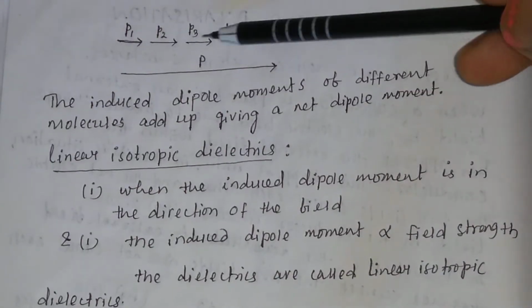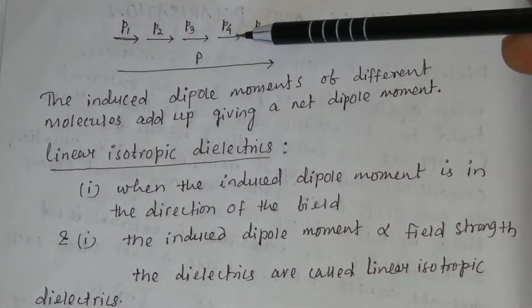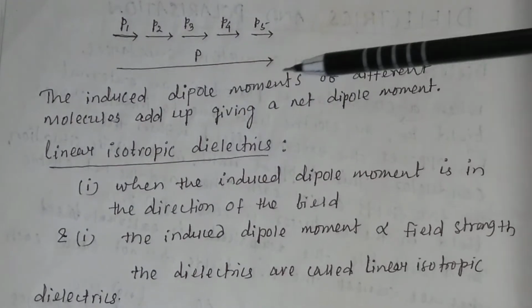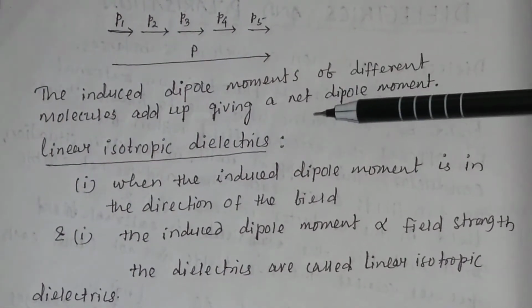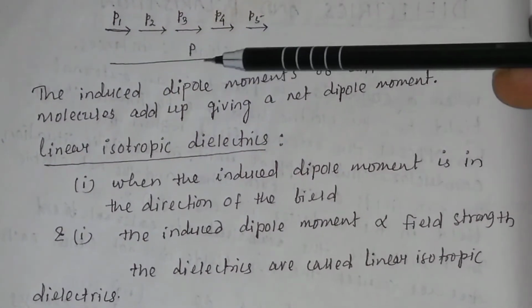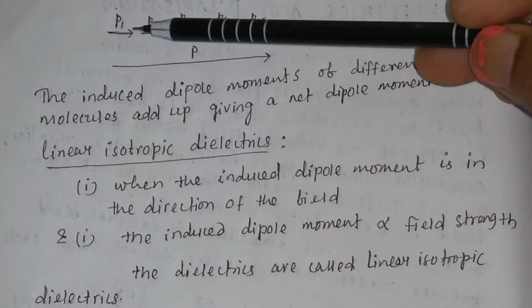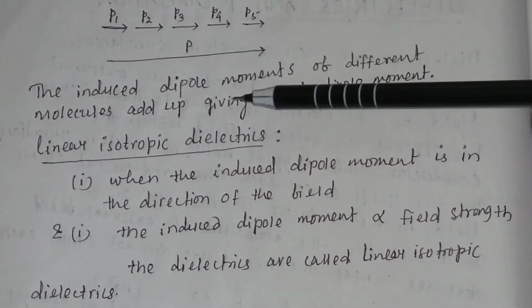You see, the individual molecules produce small dipole moments. The induced dipole moments of individual molecules add up, giving a net dipole moment. So the total dipole moment P is the vector sum of P1 plus P2 plus P3 plus P4 plus P5, like this.